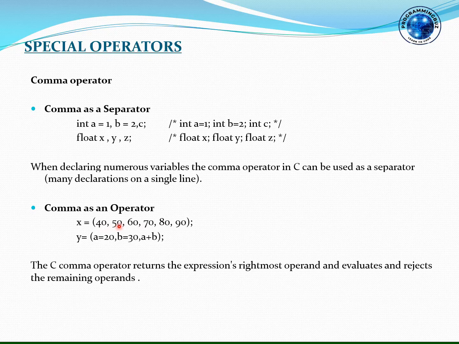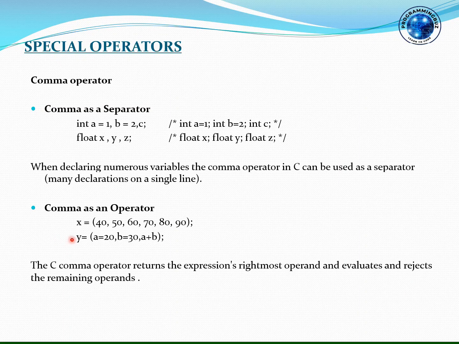If comma is used as an operator, this statement will return the expression's rightmost operand. That means the rightmost operand here is 90, so this 90 will be returned and stored in x. The other operands are evaluated and rejected. While using comma as an operator, it will evaluate every single operand, but they will be rejected and the rightmost operand will be returned as a result.